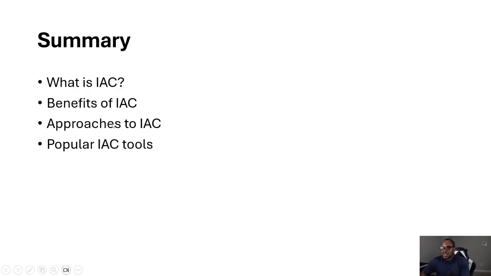And so today we have looked at infrastructure as code. We have looked at some of the benefits of infrastructure as code. It's reusable, it's repeatable. You can version your code and put it on a code repository like GitHub. And we have looked at some of the approaches. We have looked at the declarative approach and the imperative approach.